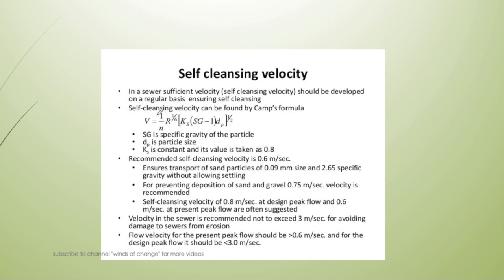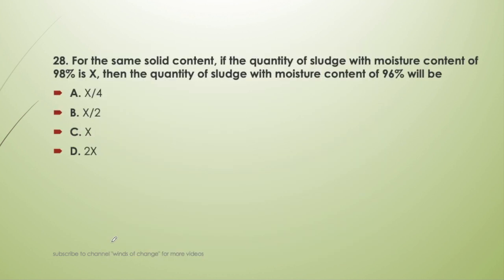So it will depend upon the hydraulic mean radius. For a pipe flowing full, it will be given in terms of diameter only. Like if it is flowing full, it will be d by 4. So the hydraulic mean radius depends upon the diameter. If we increase the diameter, the self-cleansing velocity will increase. The other factors are not effective because dp is not the diameter of the pipe, it is the diameter of the particle size. And the other recommendations, you can read here by pausing this video. I am moving further. Next question.